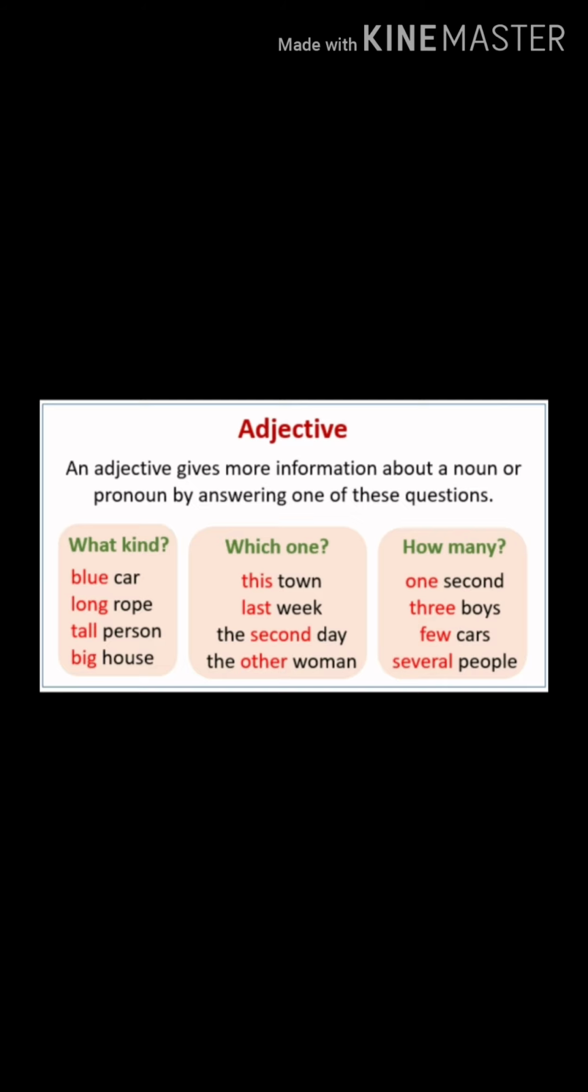Latter and last. Ravi and Harish are my friends. The former is a teacher, the latter is an artist. Next example, this is the last house in the street.